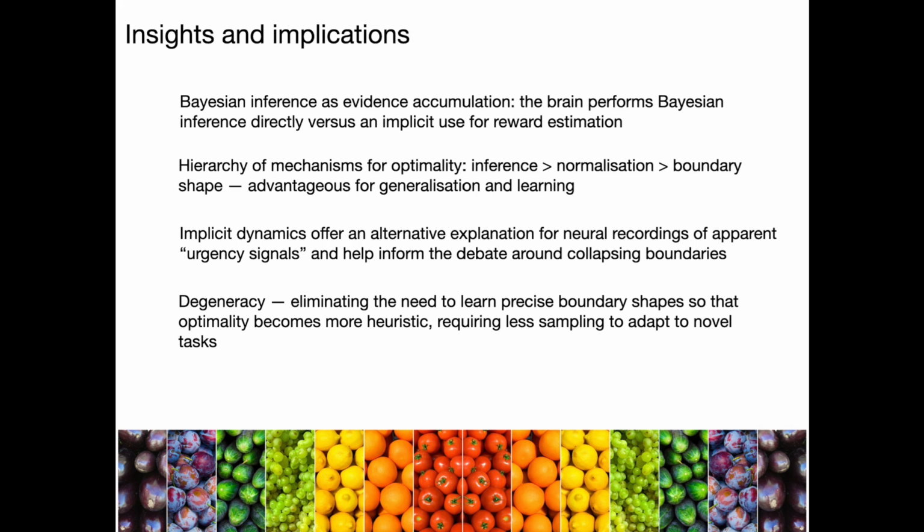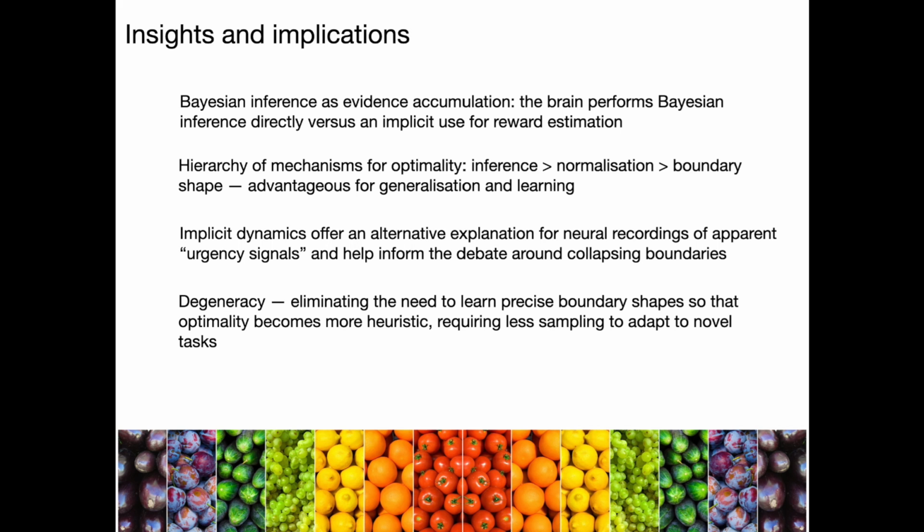And we argue that this hierarchy is advantageous for generalization and learning because it means that there's far less emphasis on learning the precise form of decision boundaries in order to make decisions well versus the mechanism that's being used.